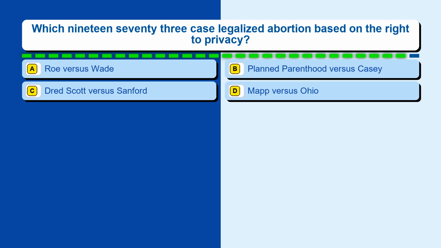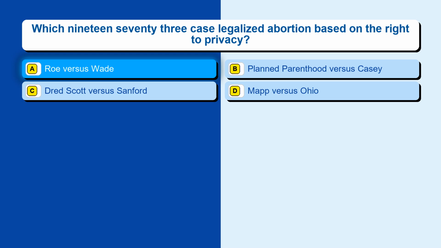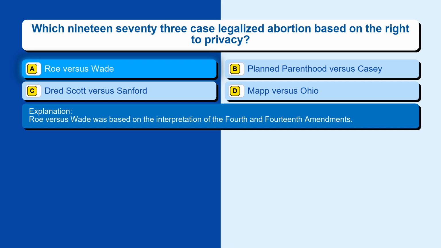Question 34. Which 1973 case legalized abortion based on the right to privacy? Option A, Roe v. Wade. Option B, Planned Parenthood v. Casey. Option C, Dred Scott v. Sanford. Option D, Mapp v. Ohio. The correct answer is option A, Roe v. Wade. Roe v. Wade was based on the interpretation of the 4th and 14th Amendments.